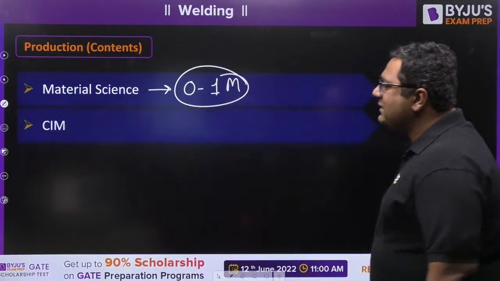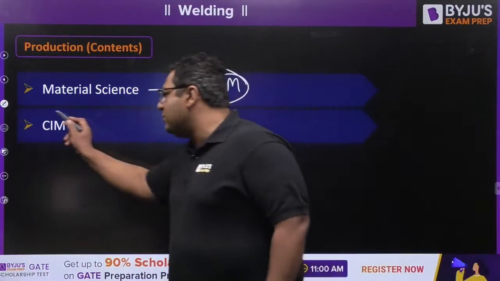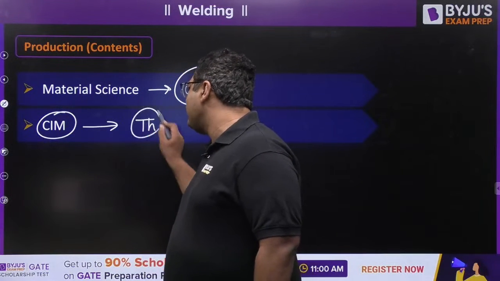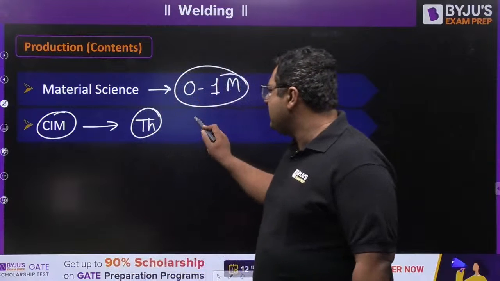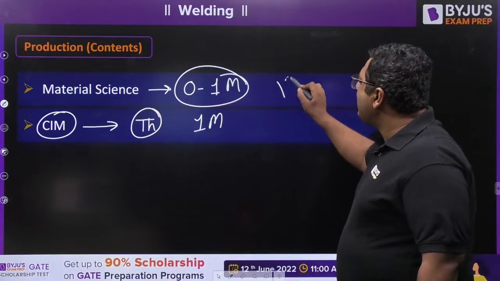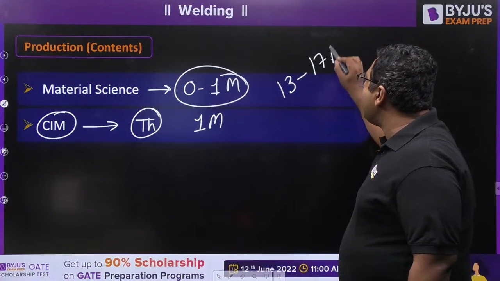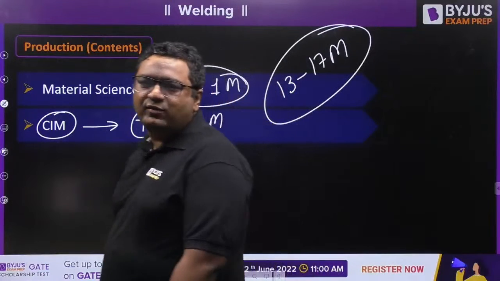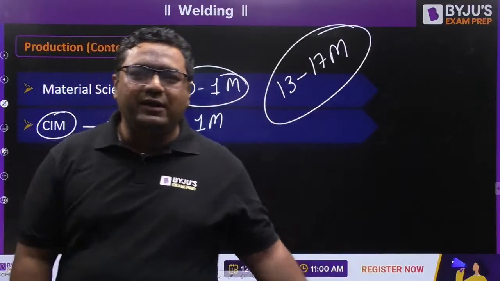Next is CIM, that is computer integrated manufacturing. From here we can expect a theory question also, as additive manufacturing is added, but the weightage is again 1 mark. So the entire subject you can expect 13 to 17 marks. Every year it comes within this range, so I can guarantee this will be the weightage, 13 to 17 marks.